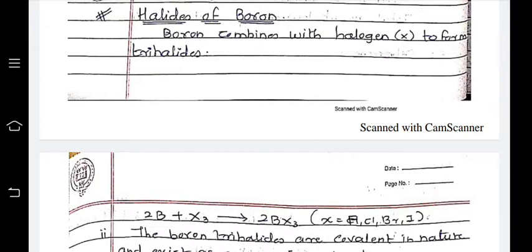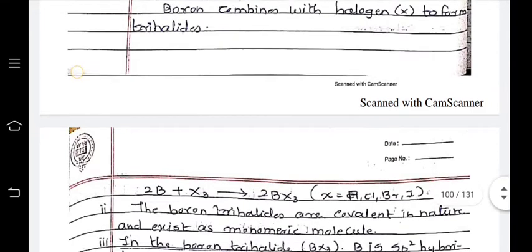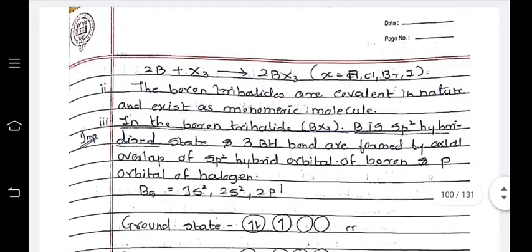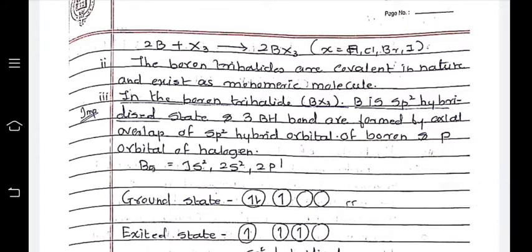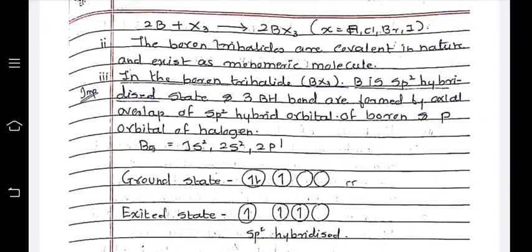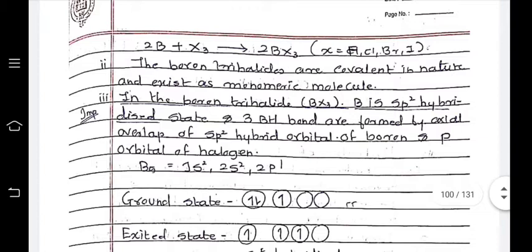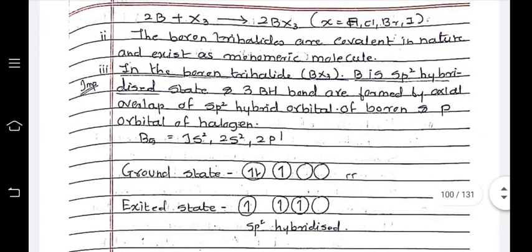Boron combines with the halogen X to form the trihalides. 2 boron plus 3X2 gives 2BX3, where X is chlorine, bromine, iodine. Boron trihalides are covalent in nature and exist as monomeric molecules.